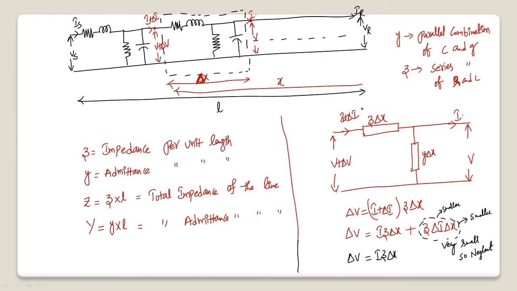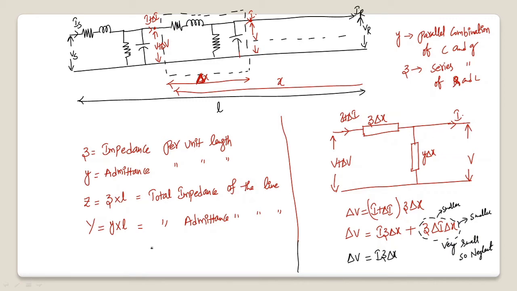Similarly, here if you observe, I plus delta I current is entering here, I is leaving here. The remaining delta I must flow through this path. Now what is the admittance of this path? Y into delta X, and what is the voltage across this path? V. So delta I, which is the current flowing through this path, is the product of this voltage and this admittance. So V into Y delta X is nothing but delta I.